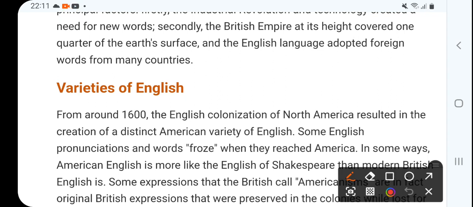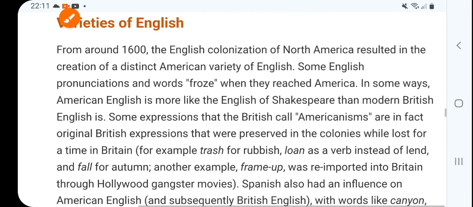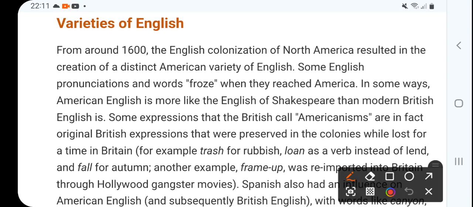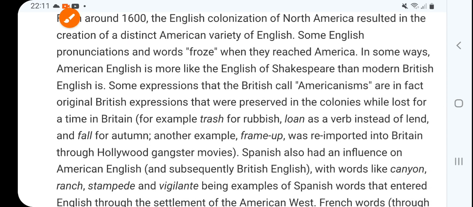Now, varieties of English. You know that there are varieties of English. From around the 16th century, the English colonization of North America resulted in the creation of a distinct American variety of English, called American English, and some English pronunciations and words froze when they reached America.